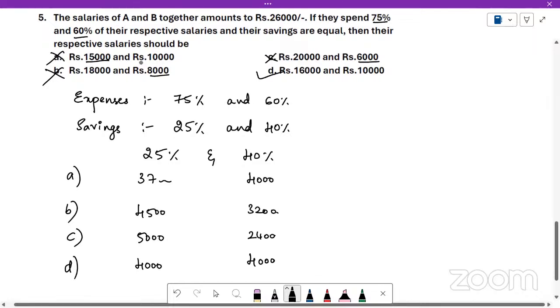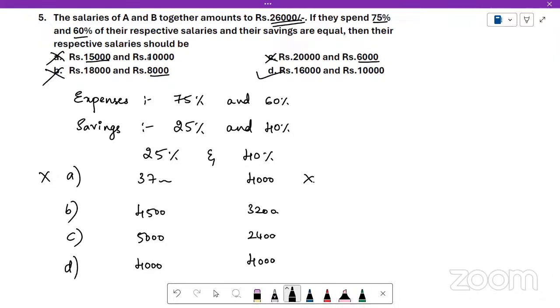See, for option A, you don't even have to calculate. Even calculation is not necessary because 15 plus 10 is not even 26, right? They have said the total is 26. 15 plus 10 is not even 26. So obviously this is not the answer. Then you see option B, 18 plus 8 is 26. Therefore, we check whether it is giving us equal savings. Is that clear, everybody?